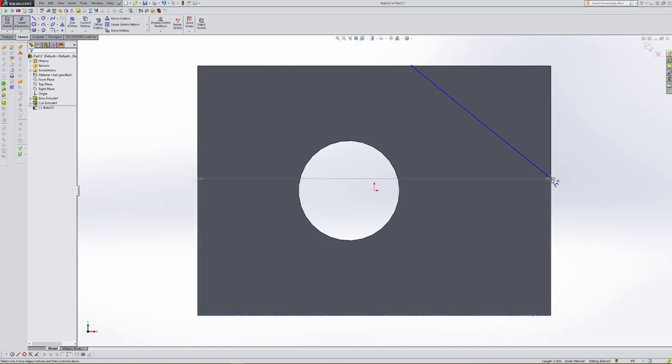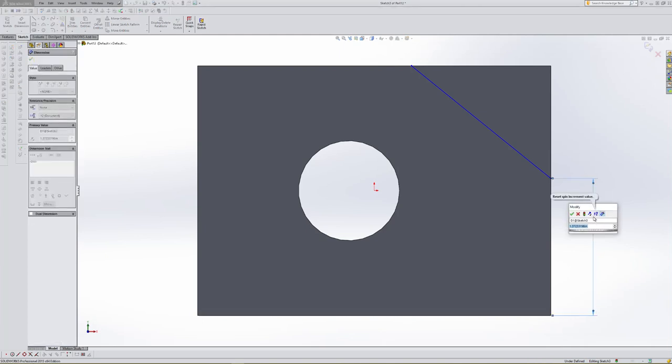I want to come up to this end point right here of that particular line that we just drew, and I want to select the end point. A second mouse click, and I'm going to pull it out into the modeling space where I can kind of see what's going on. I place it down and I know that it is 1.25. I hit enter one time. I'm still in the dimensioning command because if you look at my mouse, it's showing that I still have that selected.